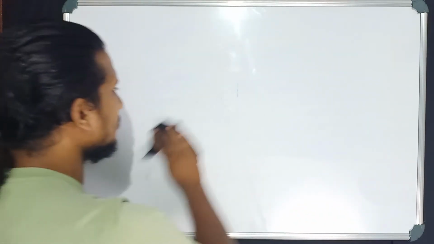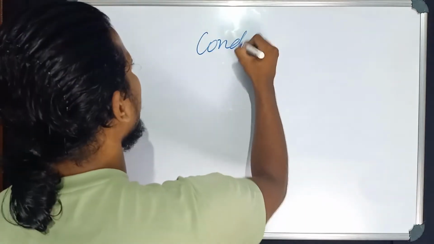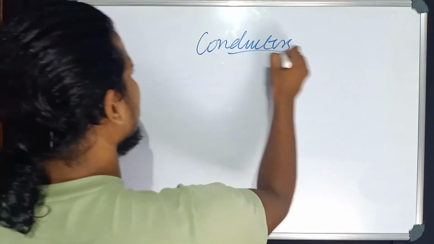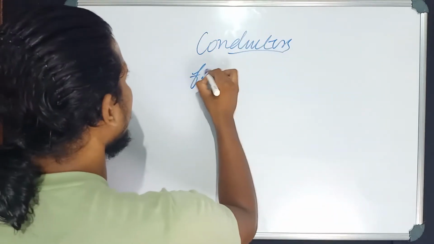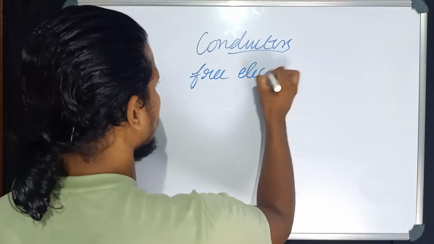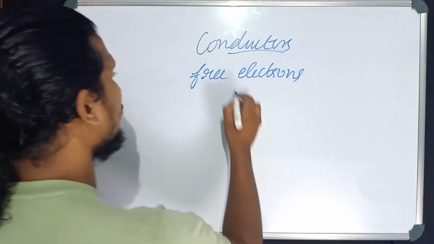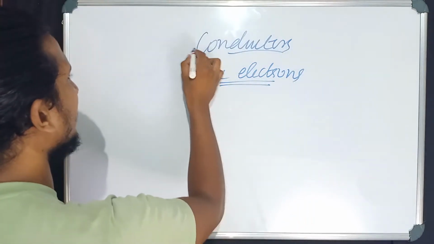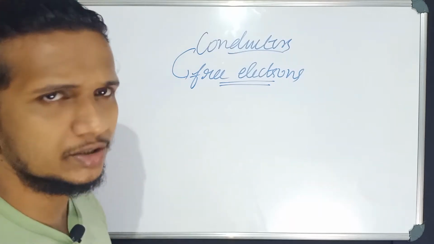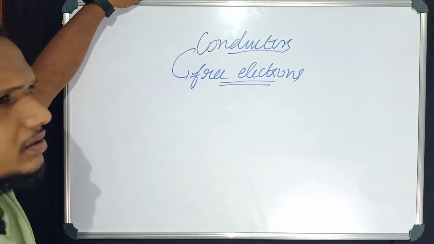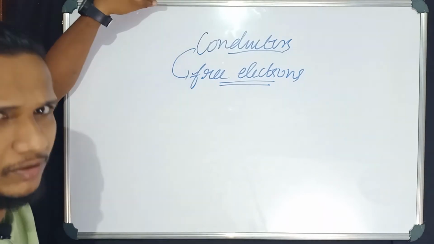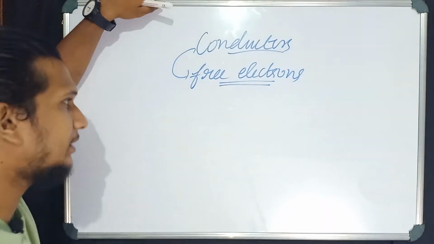So the very first question you can ask me is, why are conductors capable of conducting electricity? Why conductors only? The answer is that conductors have free electrons. That's why conductors are capable of conducting electricity. So how did the conductor get these free electrons? The reason I will tell you.